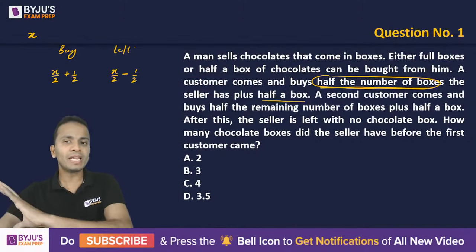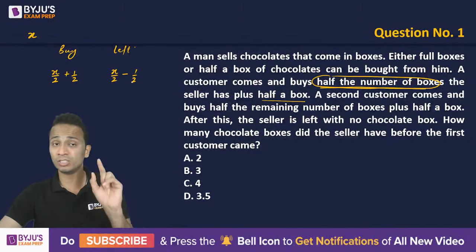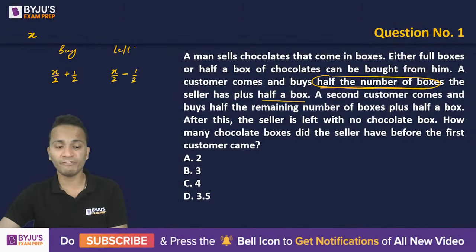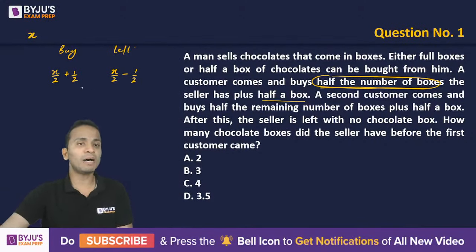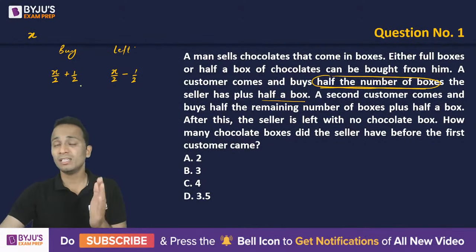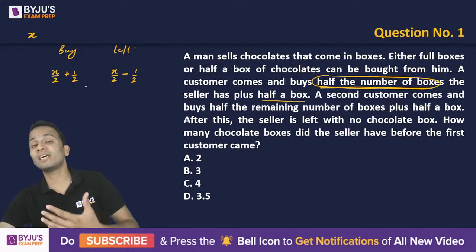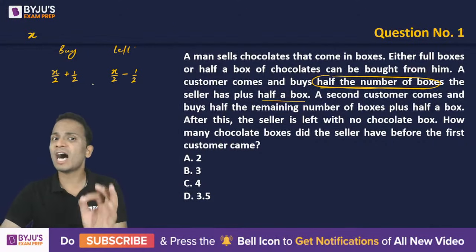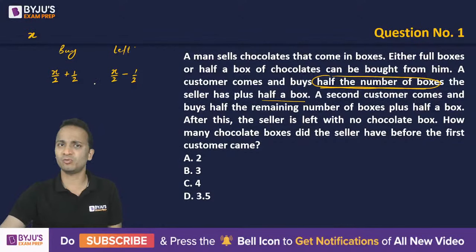Don't make an entire equation as of now, just keep listening very carefully. If I buy X by 2, the number of boxes left will be X by 2. But if I buy half more than X by 2, then the shopkeeper will be left with half less than X by 2. Now let's say this number is Y.